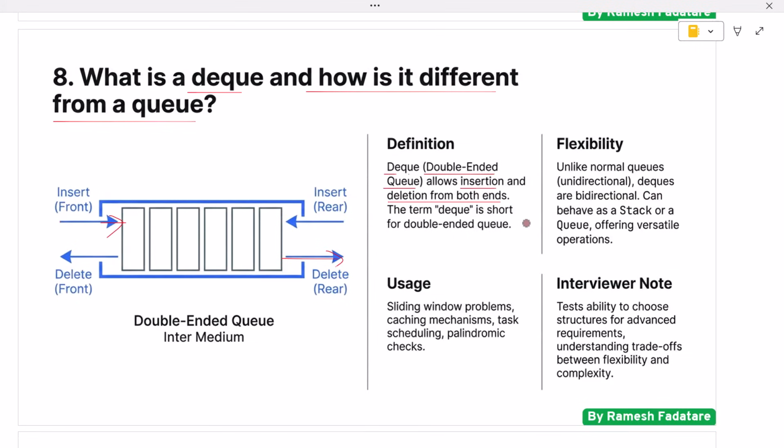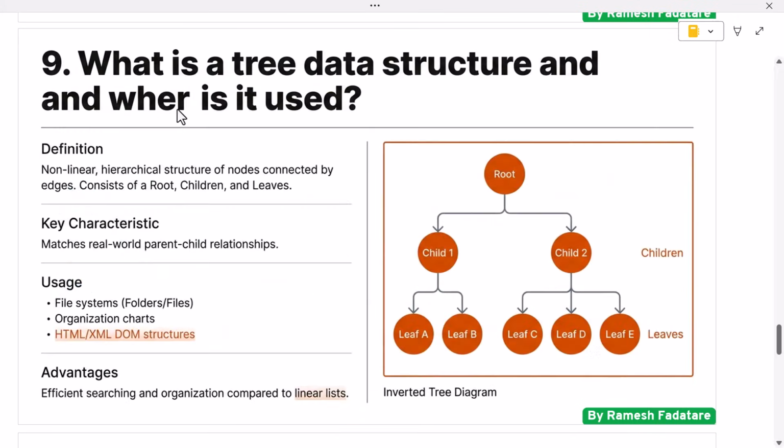Deques are used in applications such as sliding window problems, caching mechanisms, and task scheduling systems. They can behave like a stack or a queue depending on how operations are performed. Interviewers ask this question to evaluate whether candidates understand advanced queue variations and can choose the right data structure based on problem requirements. Next, what is a tree data structure and where is it used?